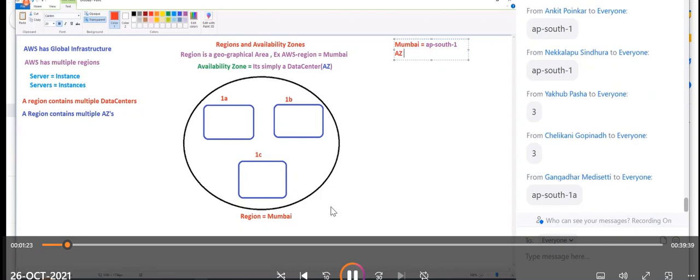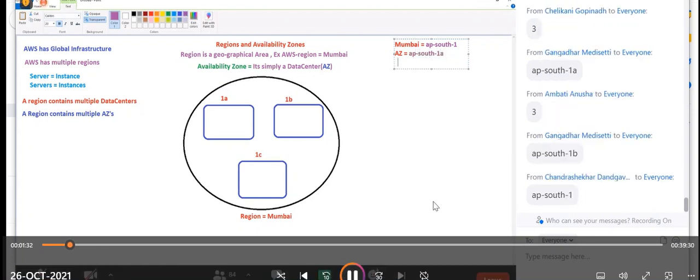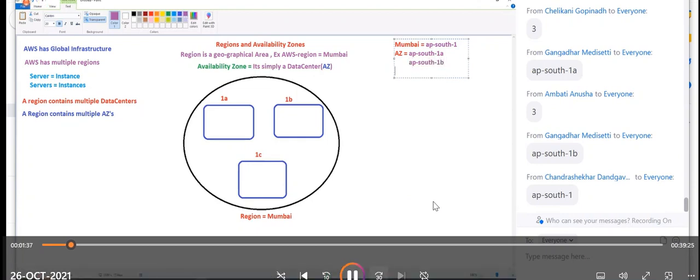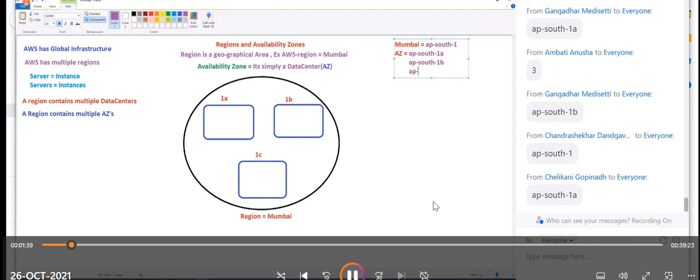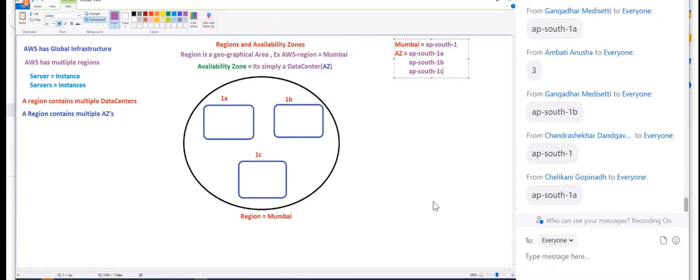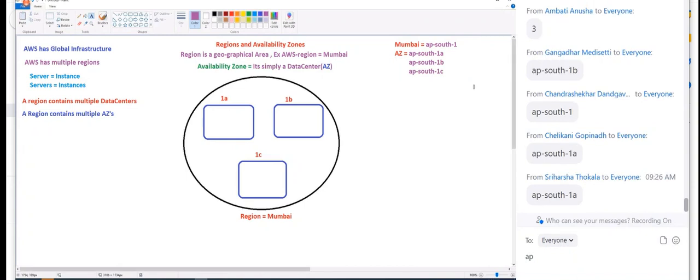And then inside this, how many availability zones are there in Mumbai? We have 3 availability zones. So those availability zone codes are like this: AP-South-1A, AP-South-1B. Write down those. AP-South-1C. So we have 3 availability zones. At least you should remember this, guys, because we will be using the Mumbai region all the time. So at least we should know the Mumbai code and the availability zone codes.